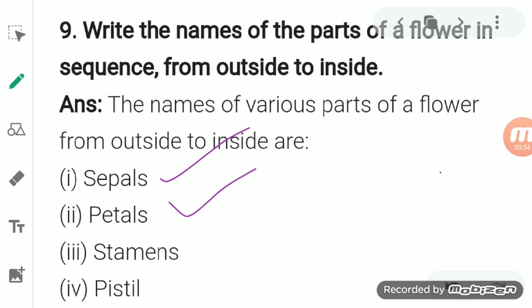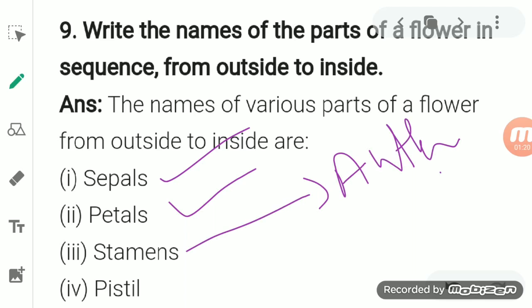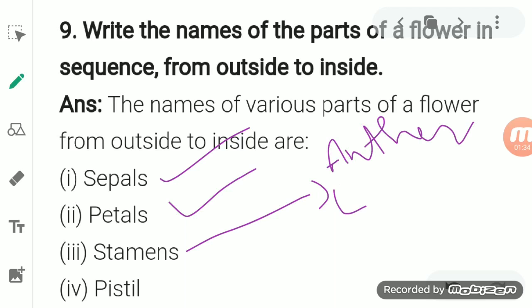The next one is the stamens. Stamens are the male part of the flower, which is present inside the petals. These stamens are classified into two parts: anther, and the second one is filament.